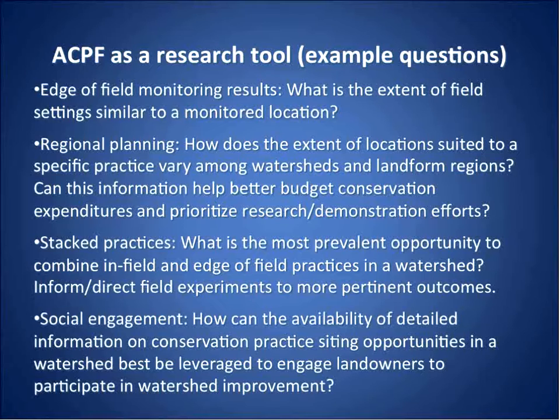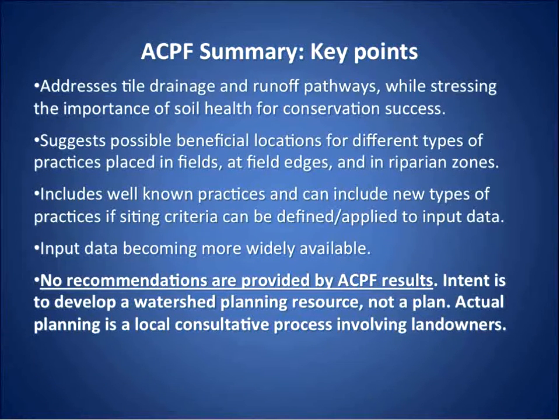If you could set up studies looking at stacked practices, you would be able to do that knowing how many other similar opportunities you've got in the watershed. And then social engagement. How do you actually go out and take this information to producers? What works best to get them involved? I think all those things are research questions that we could help address. And so I think I'm pretty close to on time here.